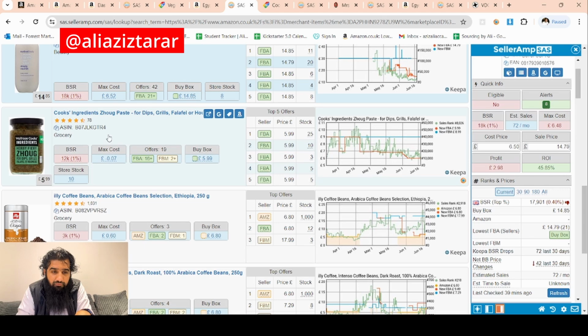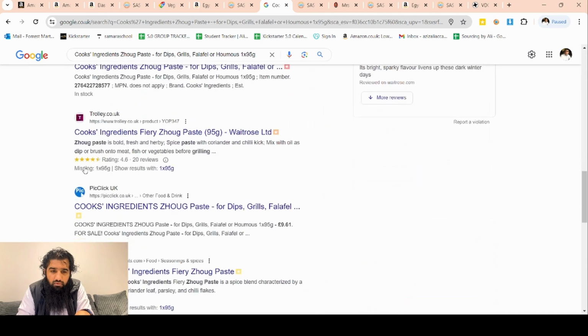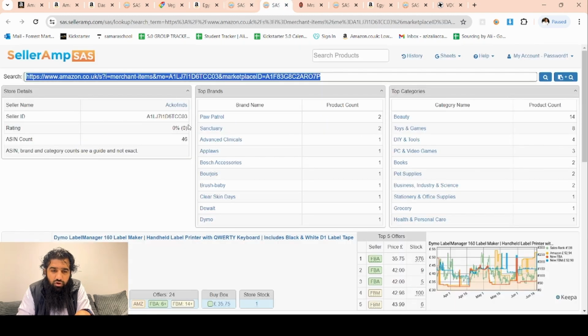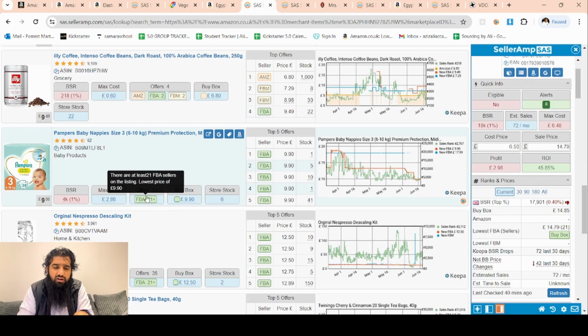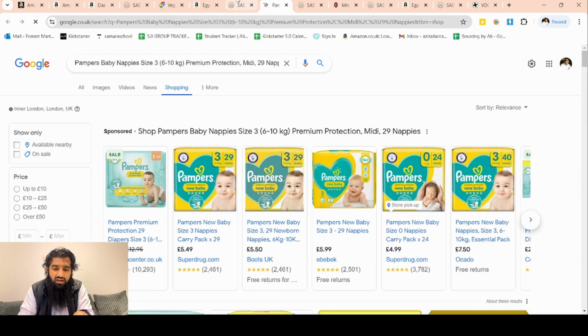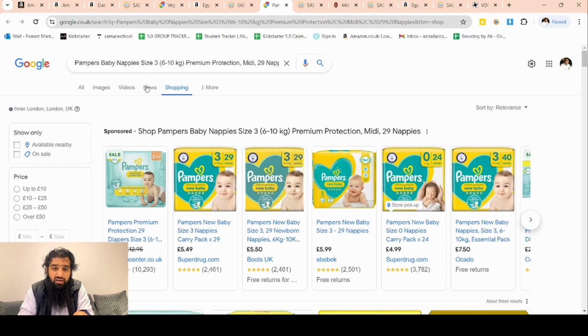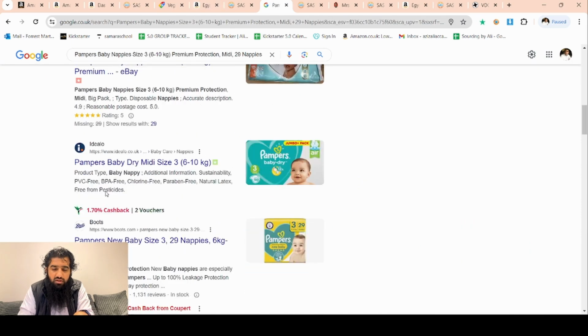Let's check this one as well. So okay, this one is for $5.99. It's 95 grams. I think I looked this one up before because I have been sourcing. Okay, let's move on. This has 21 plus sellers. Definitely we can look this one up as well, maybe from Ocado, because I think I have looked at similar products before. So here is 950, buy box is 990, even better. Superdrug one, I think you can find this one as well.